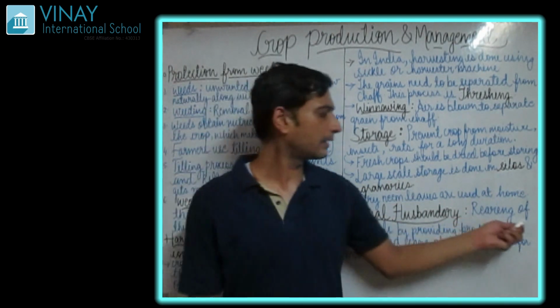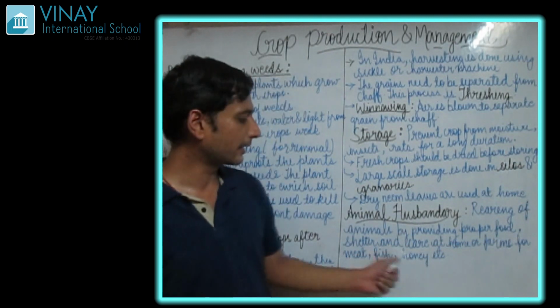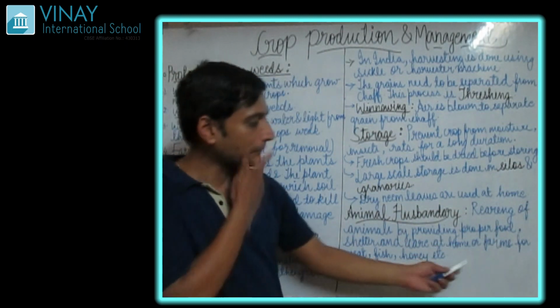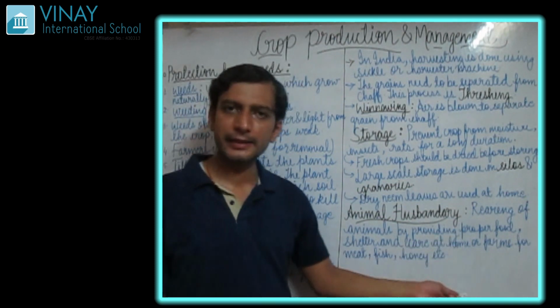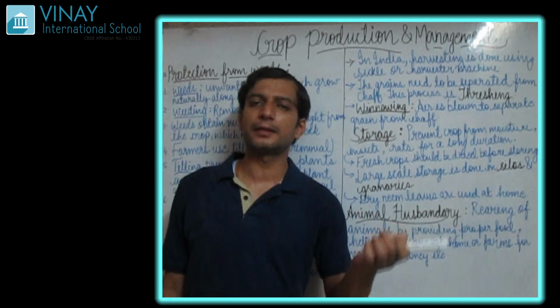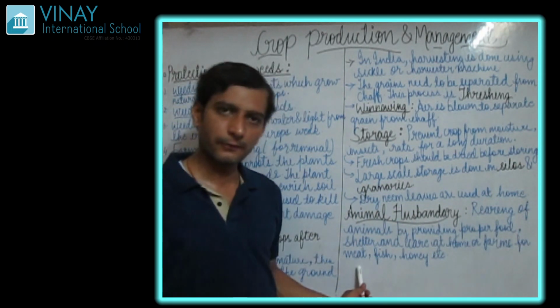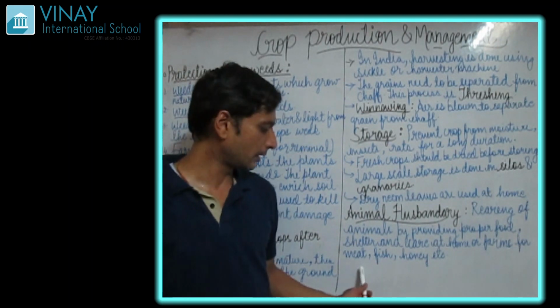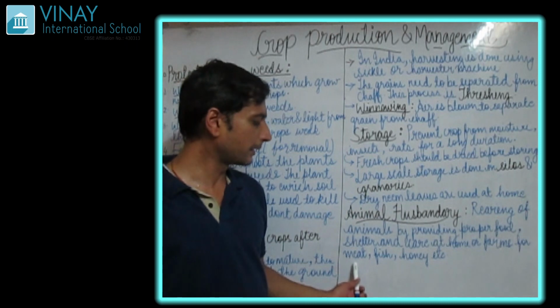So we treat the cow just like our family member. Okay, so this is rearing of animals by providing proper food, shelter and care at home or farm. Why are we doing this? To get a product from it. If we are taking a hen or chicken, we get meat from it.